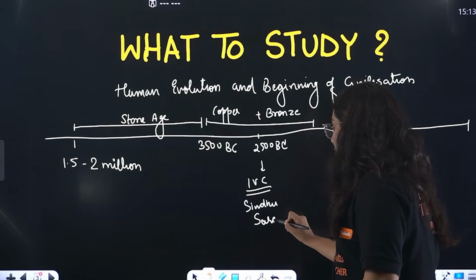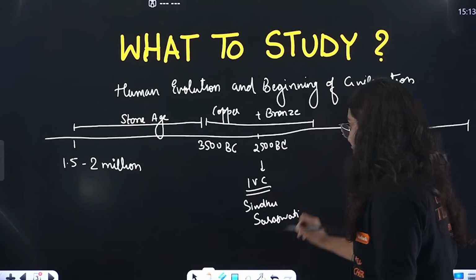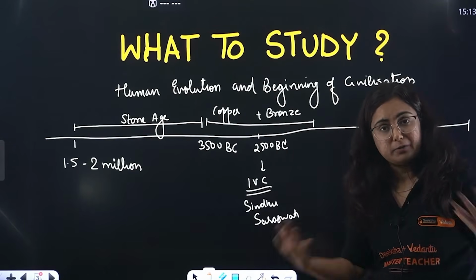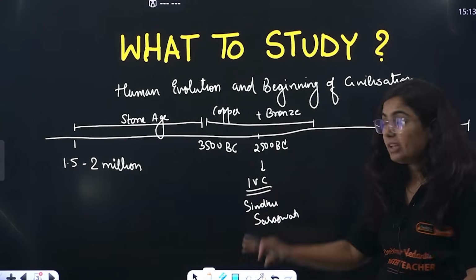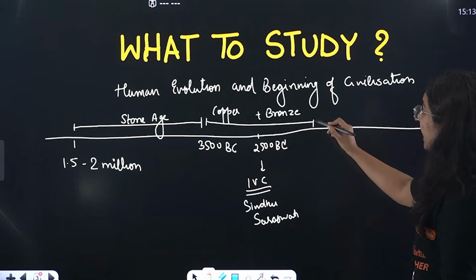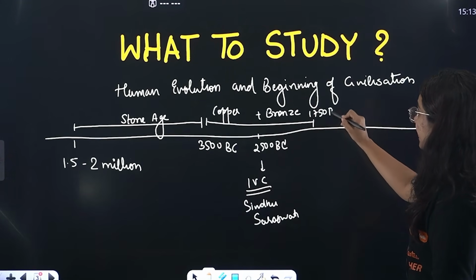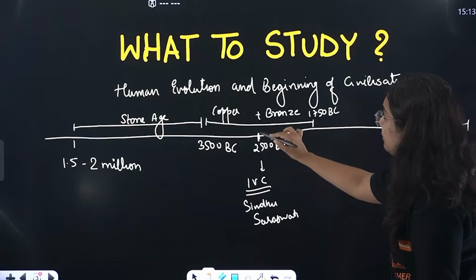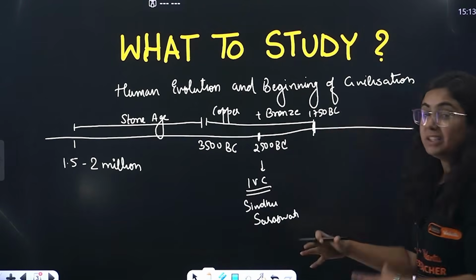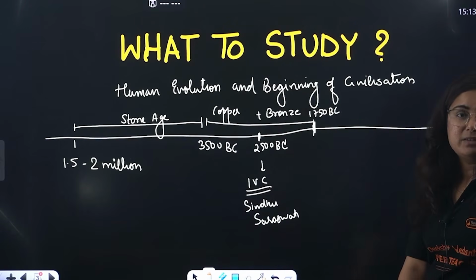Ma'am, will the chapter talk about everything? Yes. Along with that, let me tell you that it was present around 1750 BC that we found the evidence, from 2500 to 1750, where there was active evidence of the Indus Valley civilization.